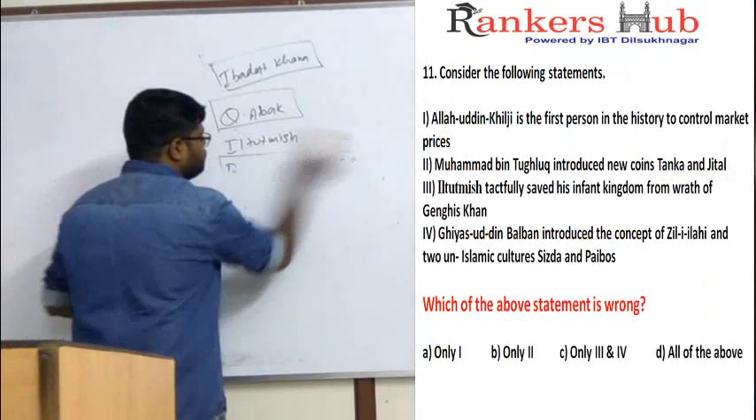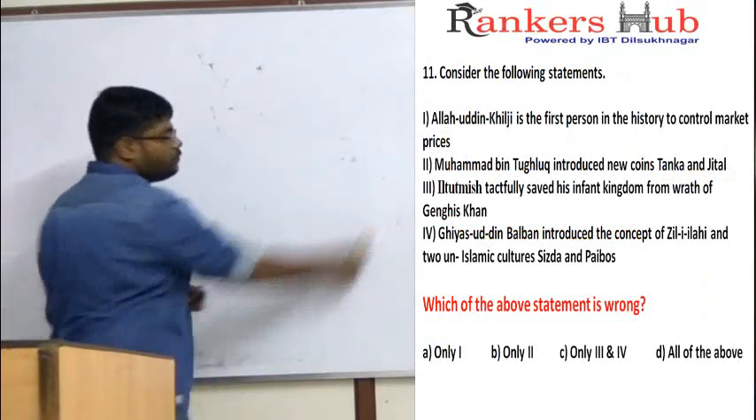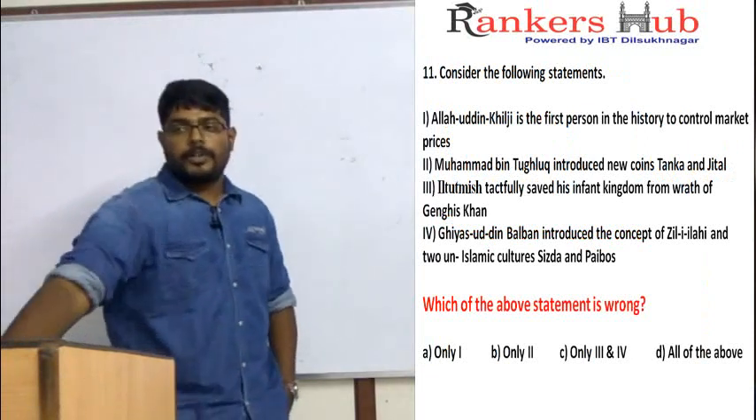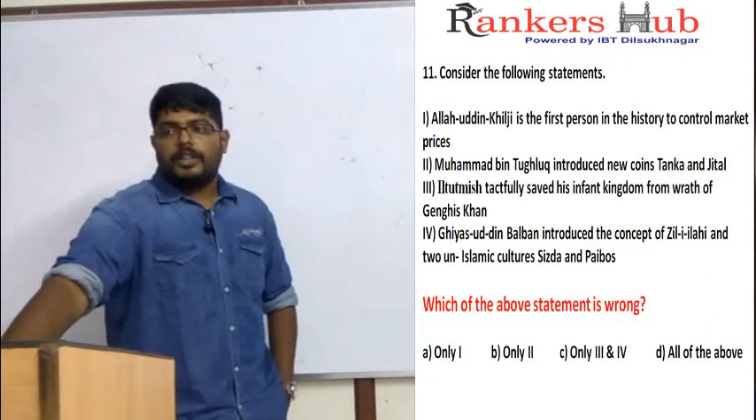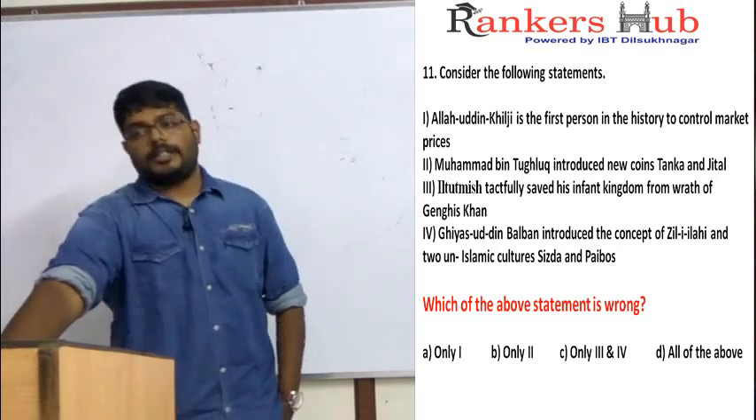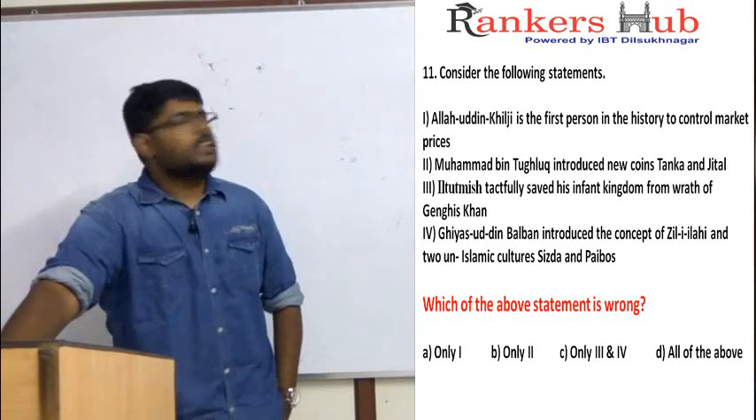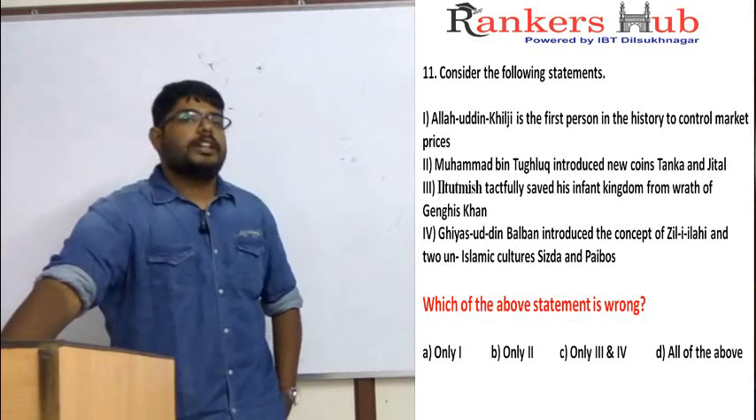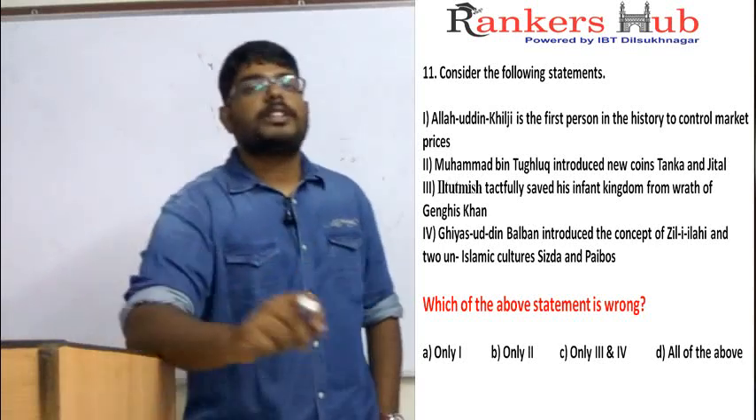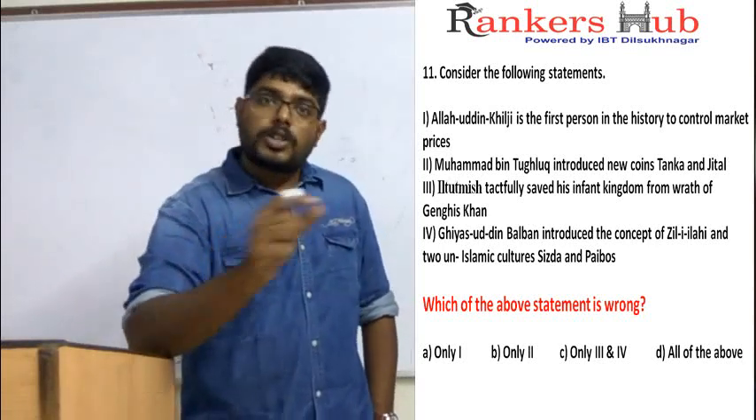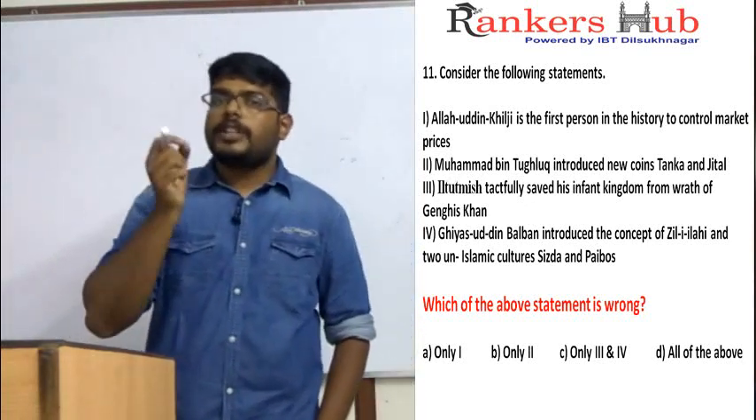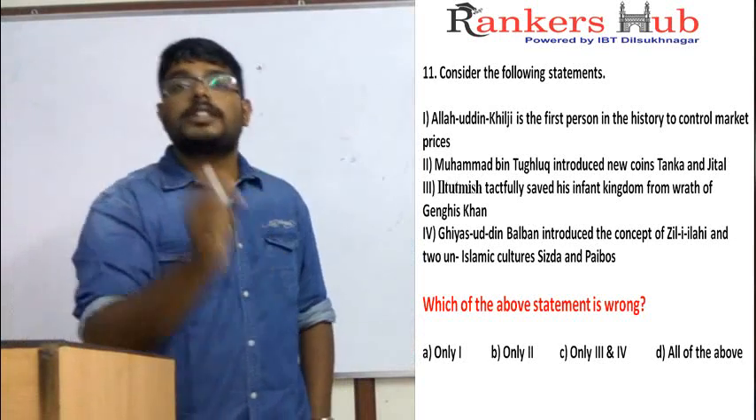Read this question. This question is again based on statement orientation. First statement: Alauddin Khilji is the first person in history to control market prices. No king in history dared to control the market prices. What is controlling market prices? Fixing the price of a product, and throughout the country that price is mandated. That means any dealer dealing with that product should sell it at the same price.